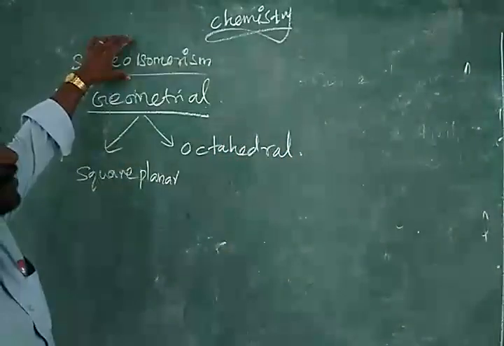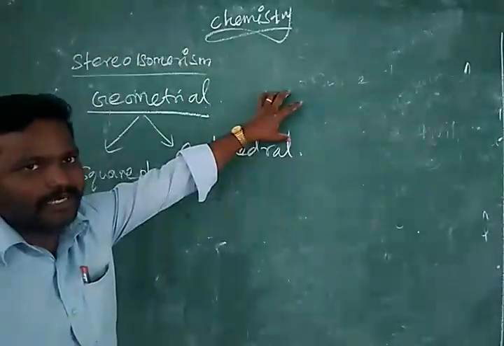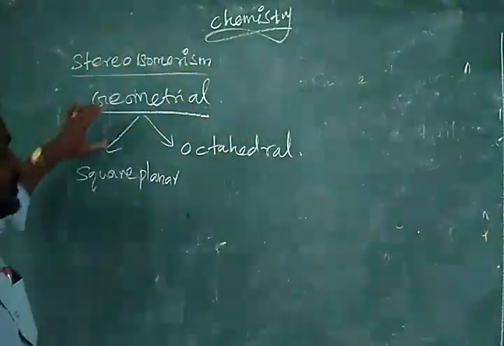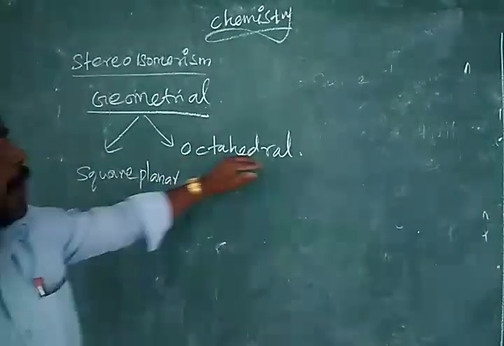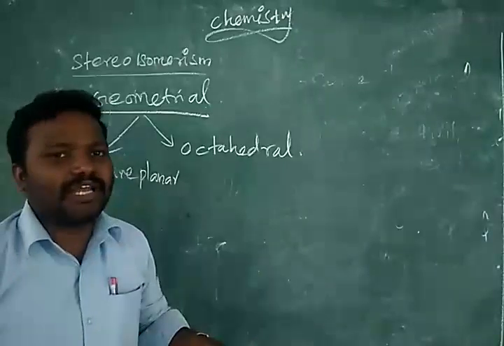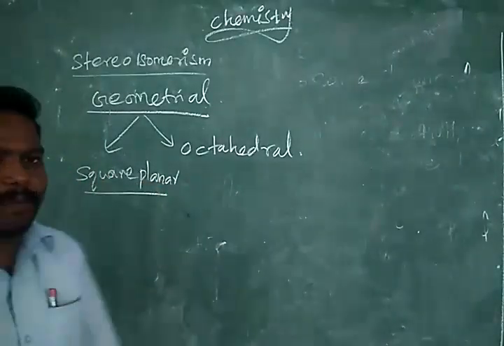So stereoisomerism is classified into geometrical and optical isomerism, and geometrical isomerism is further classified into square planar and octahedral. Let us take square planar first.